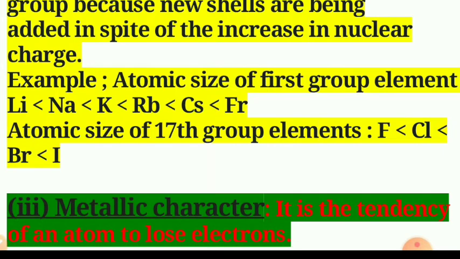Atomic size of the 17 group elements can be written as fluorine, chlorine, bromine and iodine. Fluorine is present at the top and iodine is present at the bottom of group 17. So, fluorine has the smallest size and iodine has the largest size.